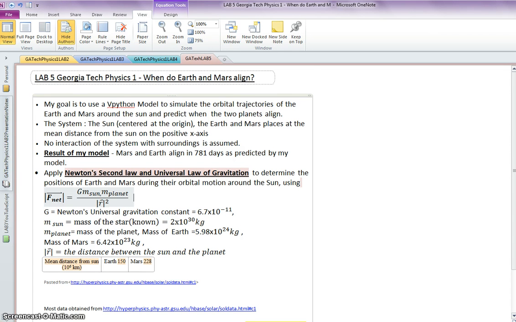I have applied Newton's second law and the universal law of gravitation to determine the positions of Earth and Mars during the orbital motion around the Sun, using the equations shown, which I shall not discuss here since we have studied these extensively throughout our course. The data for the mass of the Sun, the masses of the planets, and their mean distance from the Sun was obtained from the website shown, linked on this page.